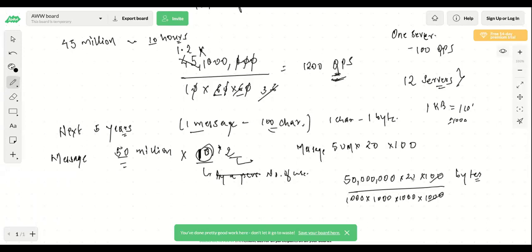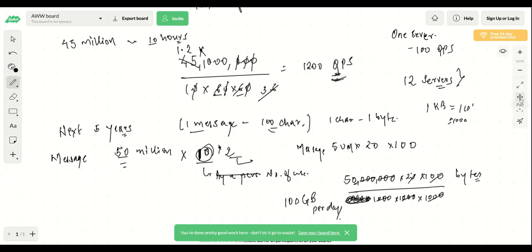Now 3 zeros gone. 3 zeros gone. 3 zeros gone. 5 to the 10. So we don't need this 1000, let's say. Right. So this will become 100. These 3 zeros are gone. 5 to the 10, correct, and then there is a 0 here as well. So this will become 100. So this is 100 GB per day of data you have to store just for the messages.